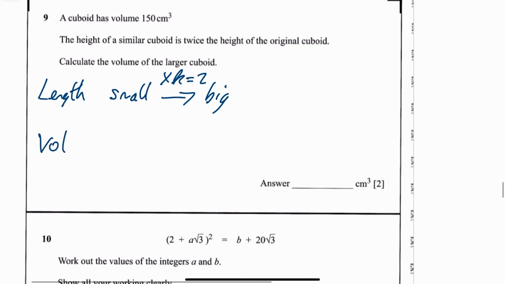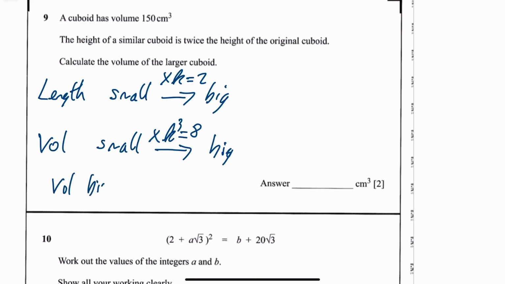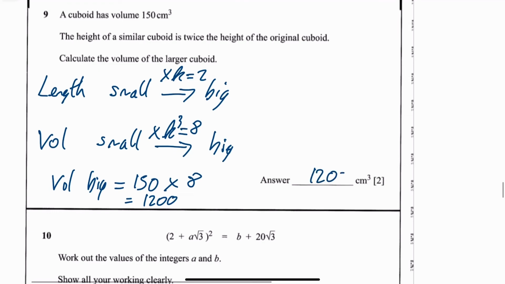So for volume, to get from small to big, you multiply by k cubed, which is 2 times 2 times 2, which is 8. So that means the volume of the big one is the volume of the smaller one, which is 150 times 8. And 8 times 150, 8 times 100 would be 800, so 8 times 50 would be half of that, so 400. Add those, you're going to get 1200 centimetres cubed.